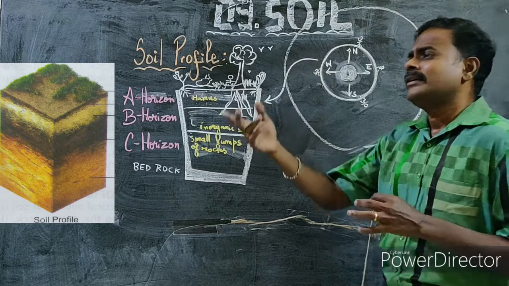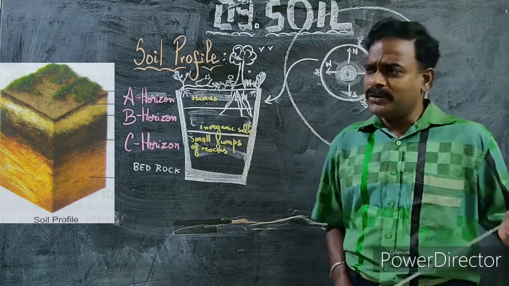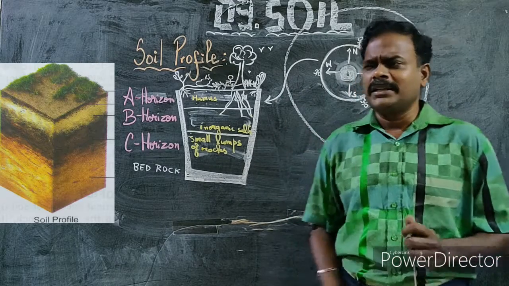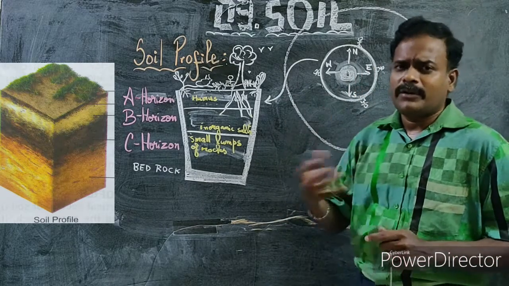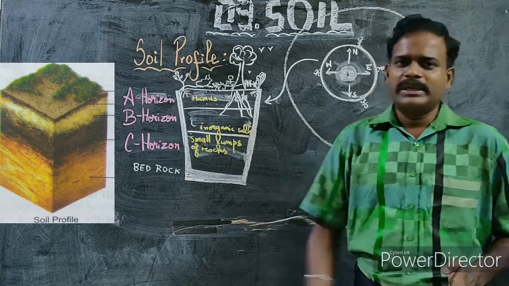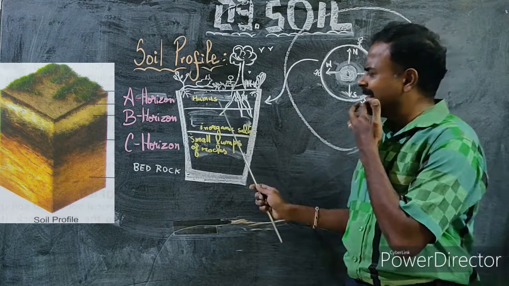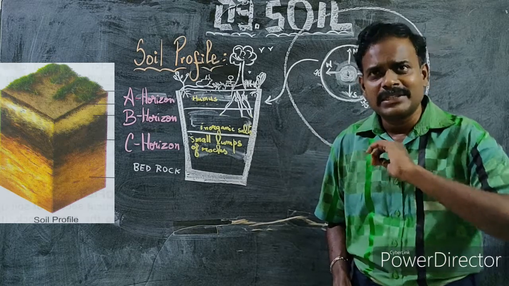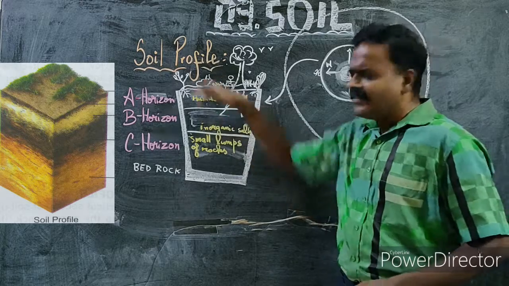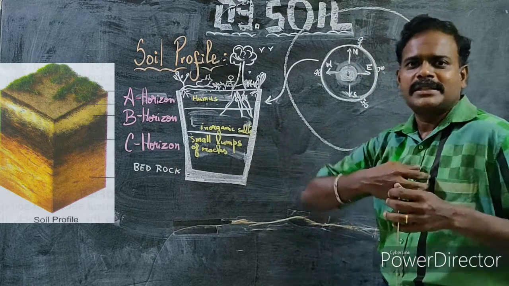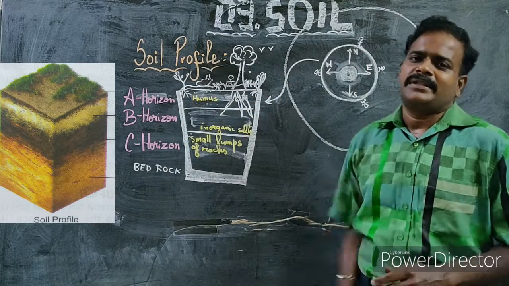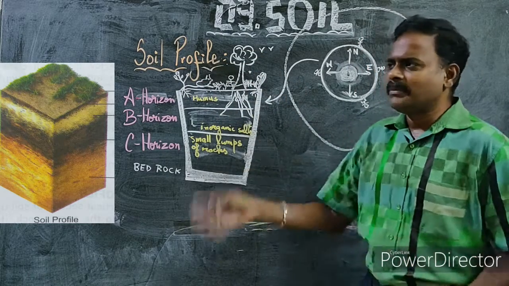I just want to say something related to soil erosion. What is soil erosion? Removal of the top layer of the soil is called soil erosion. It may be through air or wind, second water, and third due to humans. Okay, so you should be very careful that this soil is not eroded at all. If the soil is eroded, it means fertility is taken away, and because of that it affects the plants and animals which depend on that soil, especially plants.